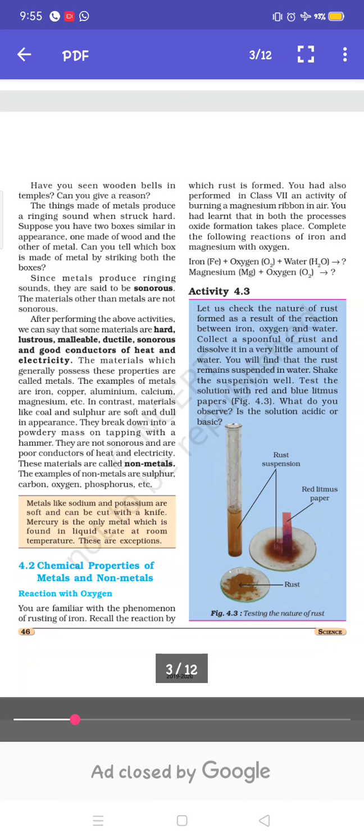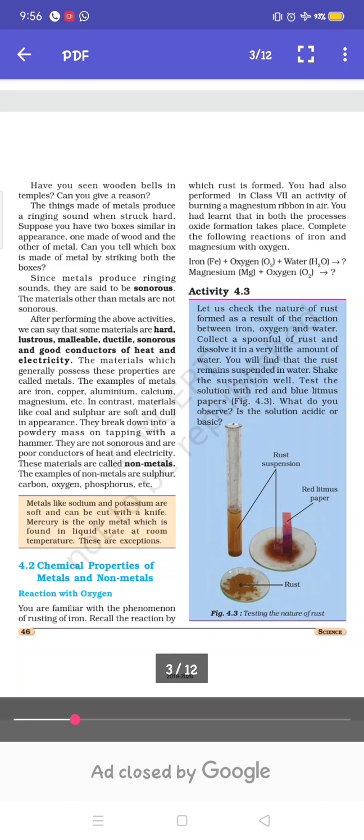If we talk about the physical properties of non-metals, they are just the opposite. Non-metals are soft except carbon. Diamond is a form of carbon, and graphite is a form of carbon; they are hard. Non-metals are non-lustrous, which means they are not shiny, except diamond, a form of carbon.